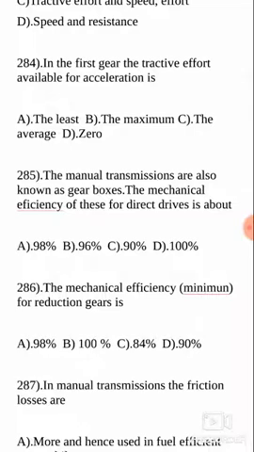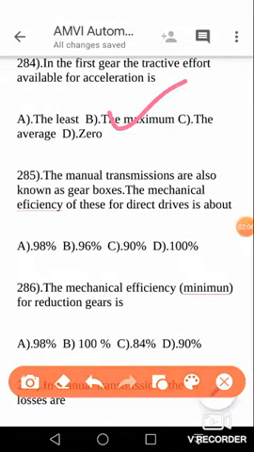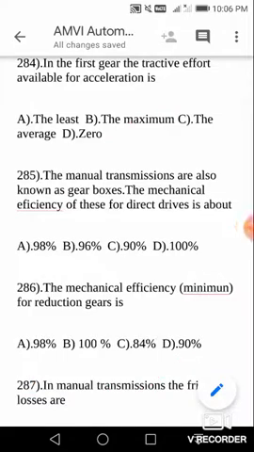So here the answer is the maximum. So definitely in the first gear the force required to move the vehicle is maximum always. Why? Because your vehicle has to start from rest. So here the tractive effort is the maximum, neither least nor 0 nor average. So your answer is B.